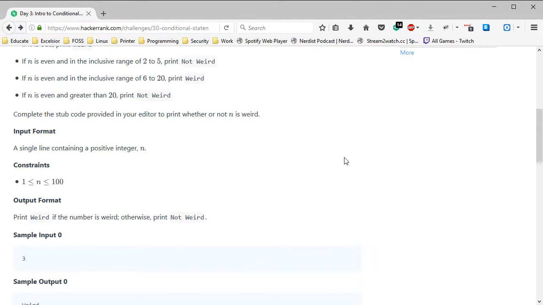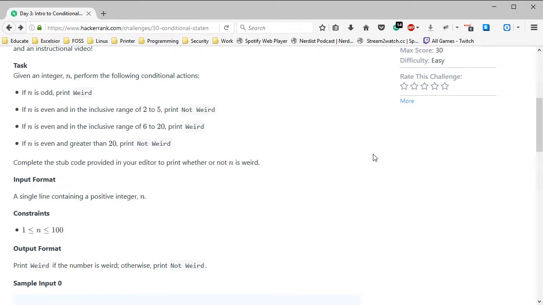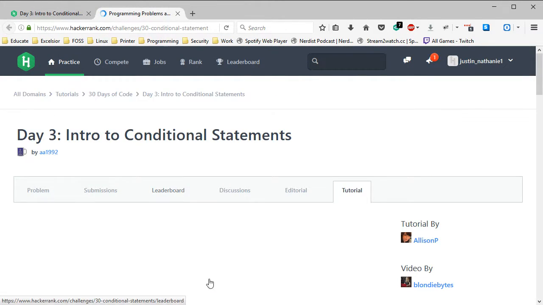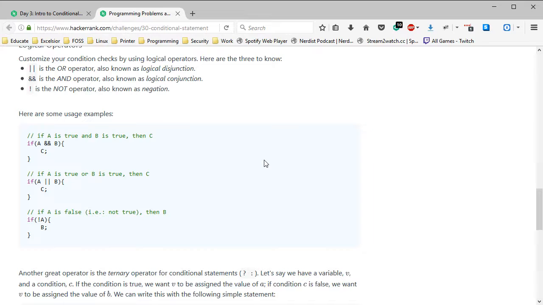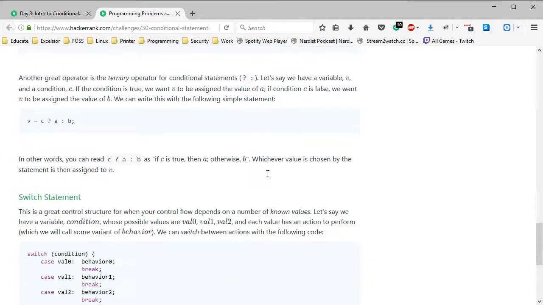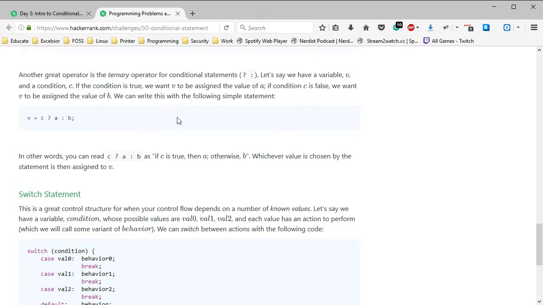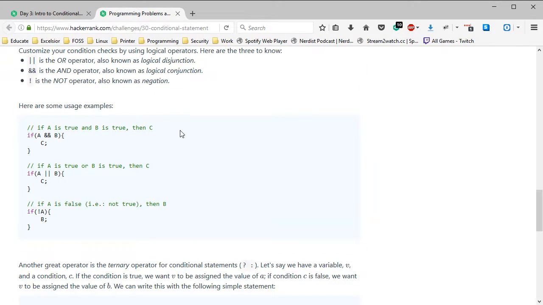Okay, so the problem we have is we need to do a range of things. Given that we have to do a range of things, we might be able to use a switch statement, which I will probably need to look at so I make sure that I do it right. Well, no, because that'll... I think we'll just do a bunch of if statements, like dummy people.